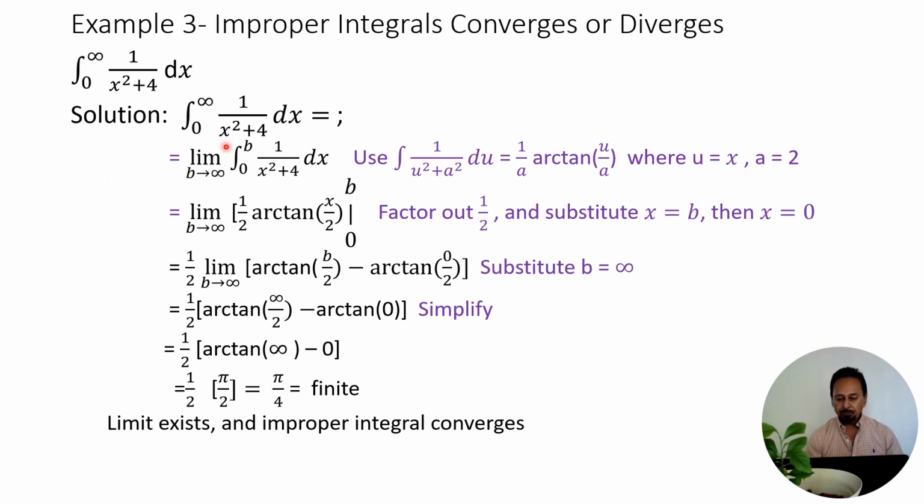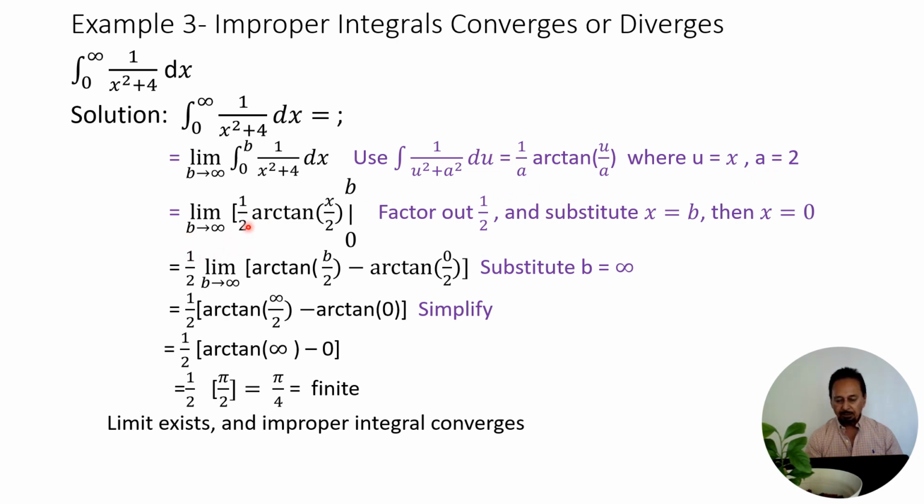Integral from 0 to infinity of 1 over x squared plus 4 dx. So we rewrite it as the limit as b approaches infinity, integral from 0 to b of 1 over x squared plus 4 dx. Now we can apply this formula: the integral of 1 over u squared plus a squared is equal to 1 over a times arc tangent of u over a, where u is like an x and a is 2. So where u is, we can put x, and where a is 2, and we have this one.